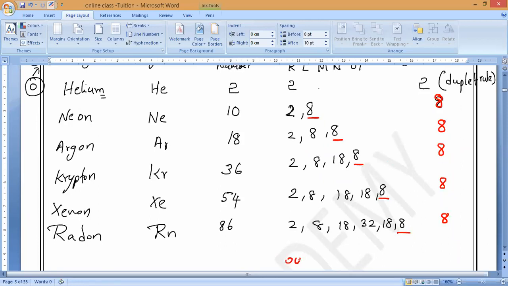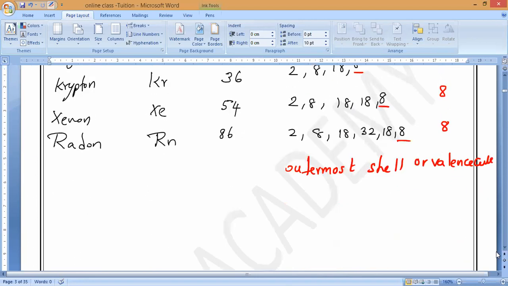What should we call the outermost shell, guys? Valency shell, or valence shell. The valence shell contains 8 electrons. If any atom contains 8 electrons in its valence shell, it will become stable in nature.